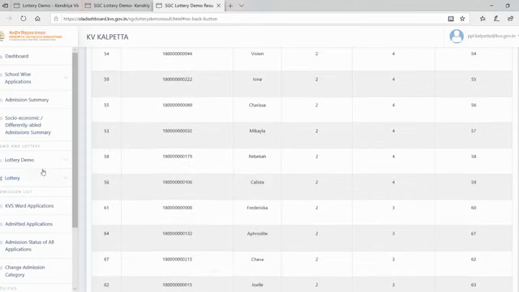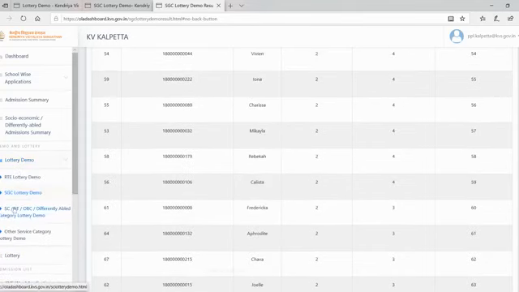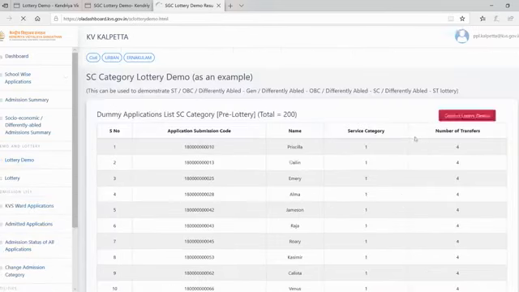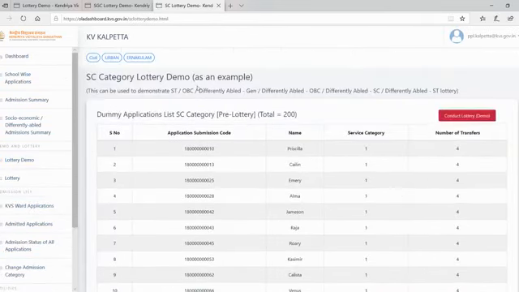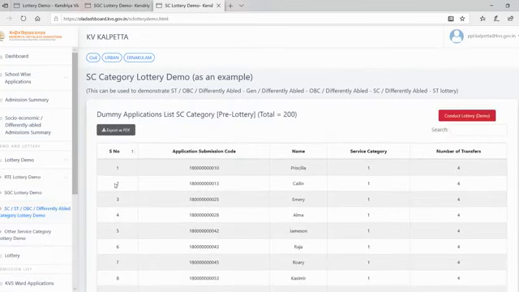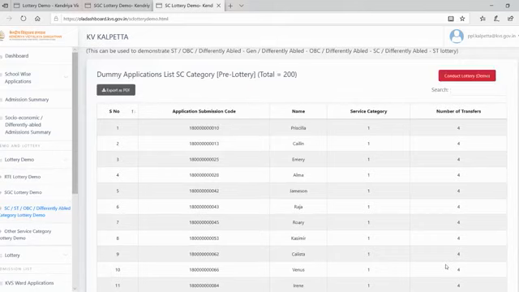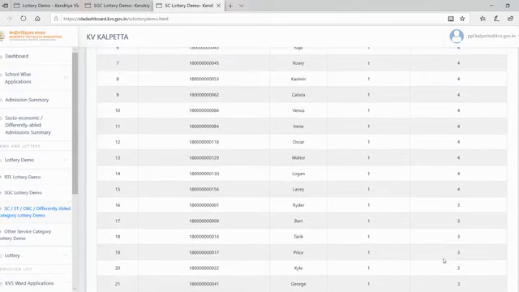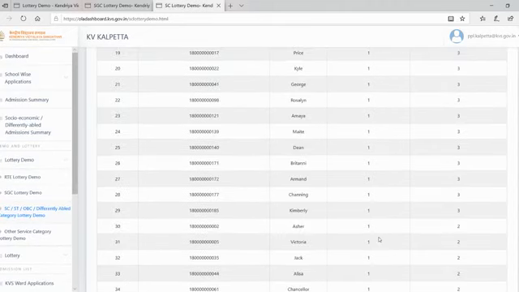So SGC automatically, similarly SC, ST, OBC, differentiable, everything. This is for SC, ST, OBC. So the application code, category 1, 4 transfers are there, category 1, 3 transfers. So the serial order will be in this priority order, this service and transfer.